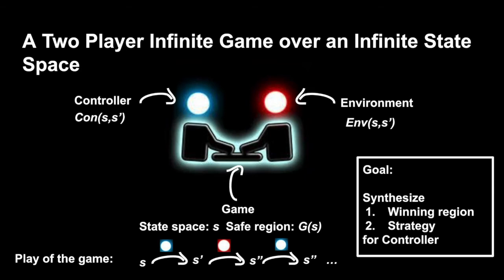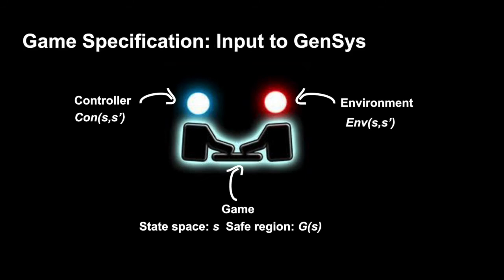The aim of synthesis is to find a winning region and a winning strategy for the controller, if there exists one. A winning region consists of a set of states from which the controller will win if it follows its strategy. The strategy tells the controller which move to play from any given state in the winning region. The state space, safe region, controller move, and the environment move denote the game specification given as input to GenSys. We will discuss this with a concrete example.